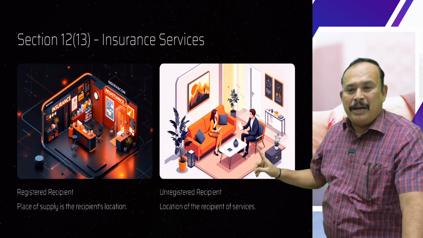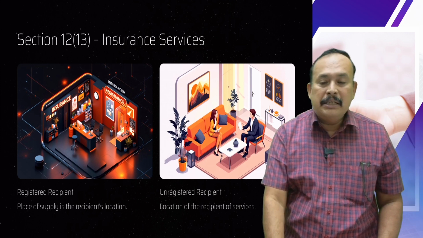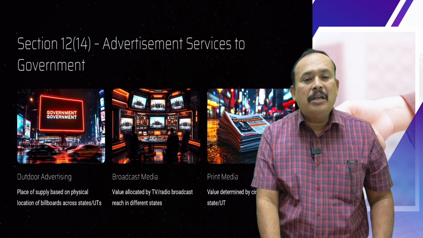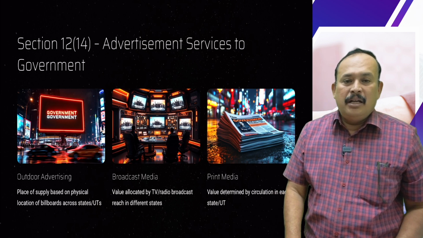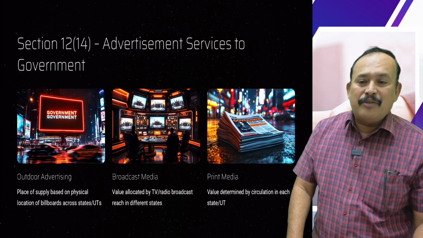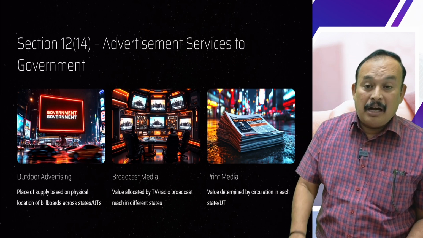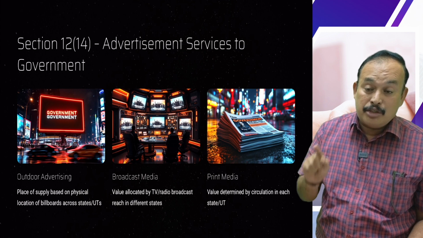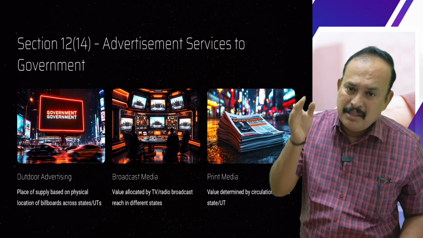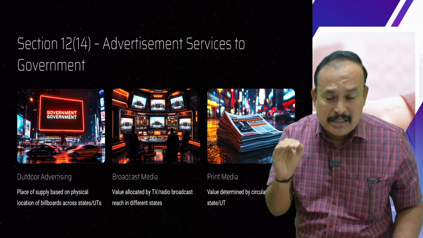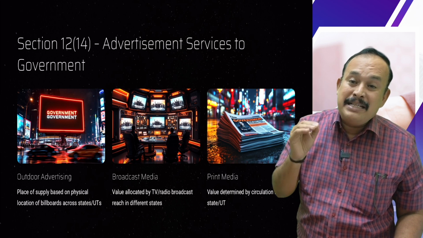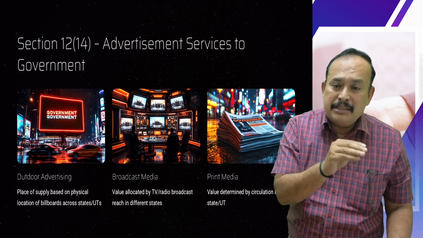So the last point, but not the least, very important, referring to Section 12, sub-section 14: advertisement services to government. Advertisement services to the central government, state government, or local authority, or governmental authority like the statutory bodies.